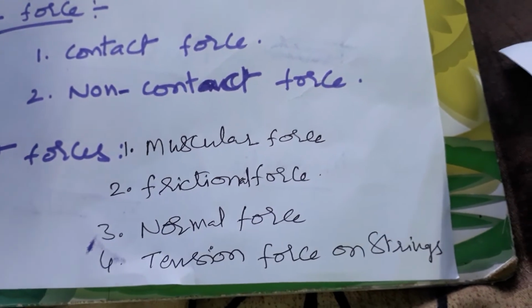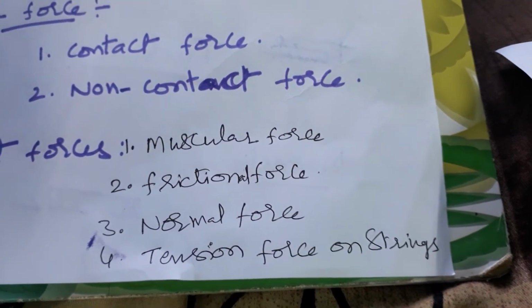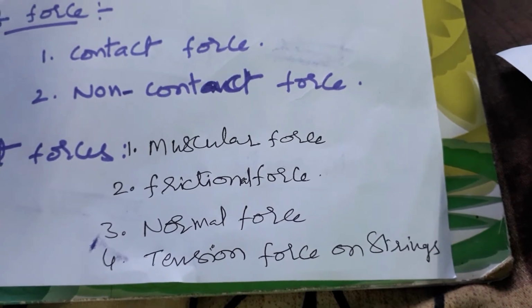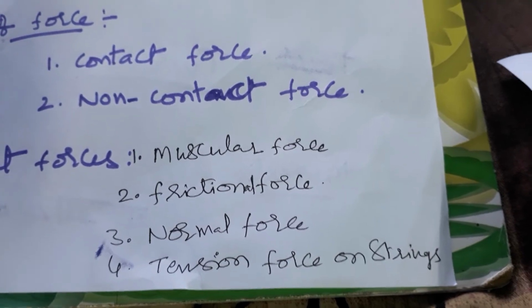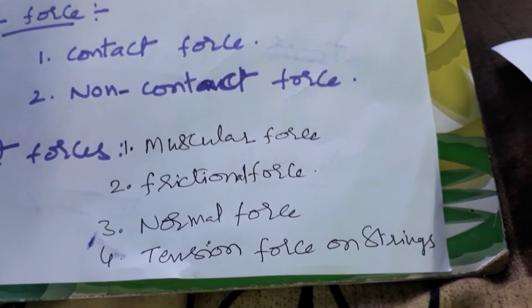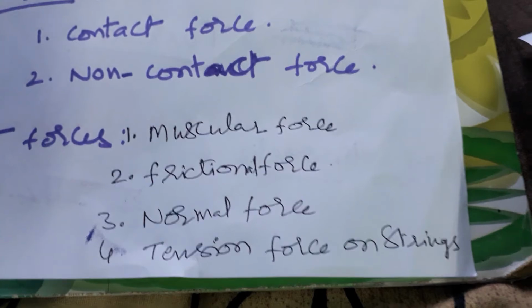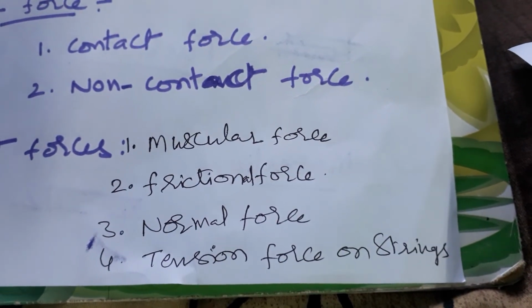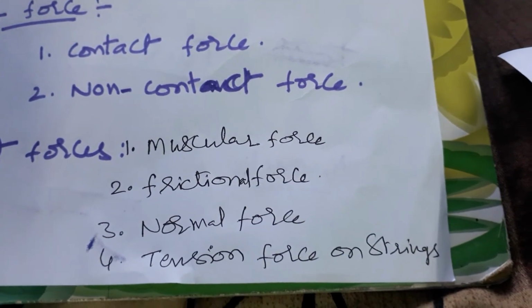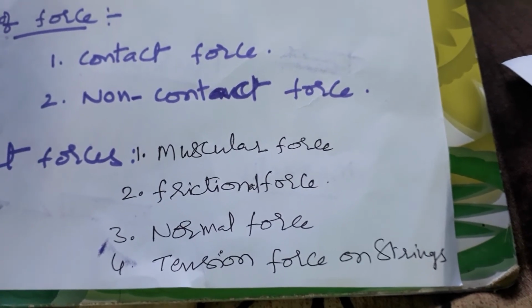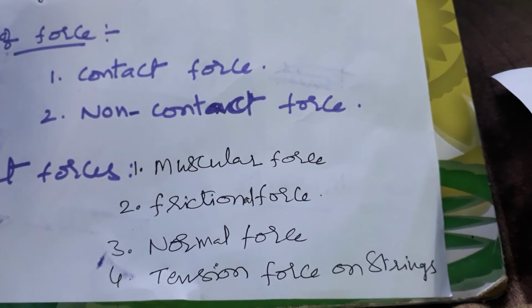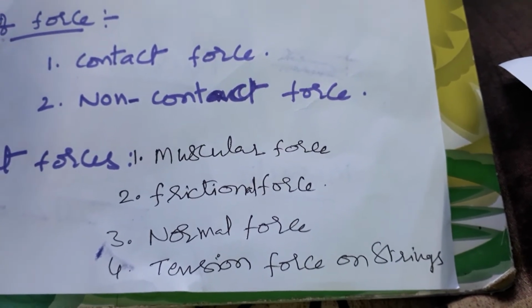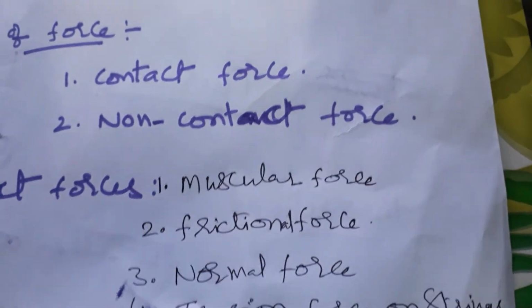For example, suspend a weight on a string. A string is supported at the top and a weight is suspended on it, then the string will stretch. The stretching of the string because of the weight is called tension force. The force acting on the string is called tension. This is also an example of contact force.